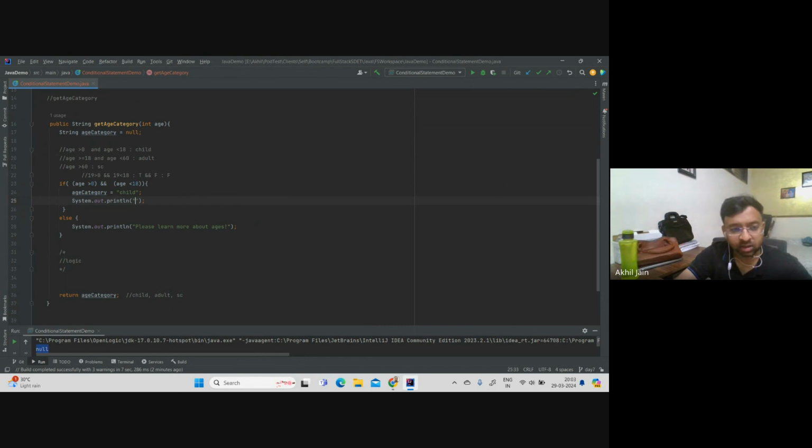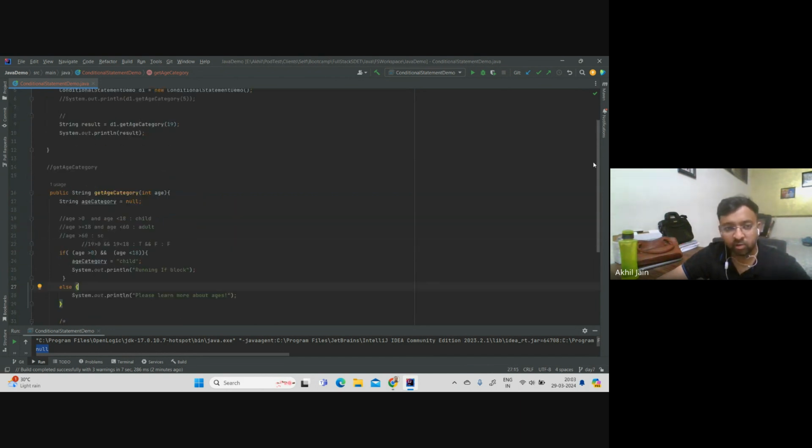I will write here: running if block. So that if our code somehow went into this bracket, it will run this line, and you will see this as an output. But if somehow it did not run, nothing will be done here, and it will go here and print this. That is what I'm trying to do here.